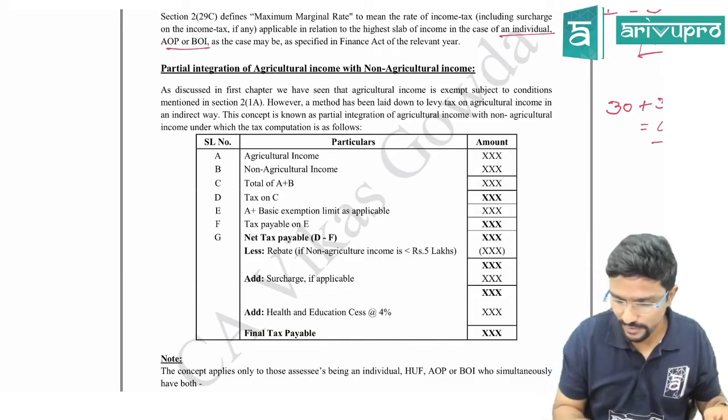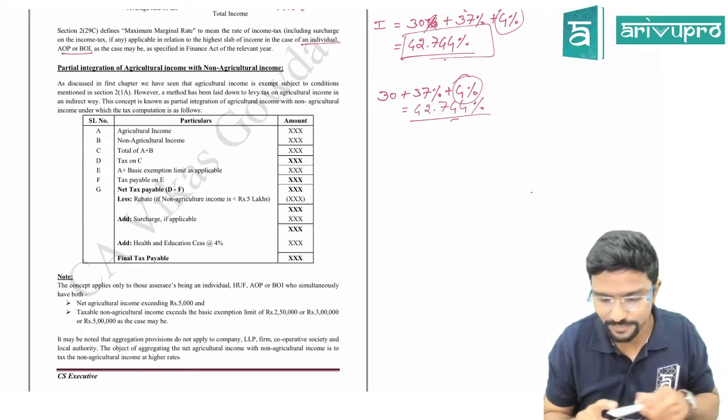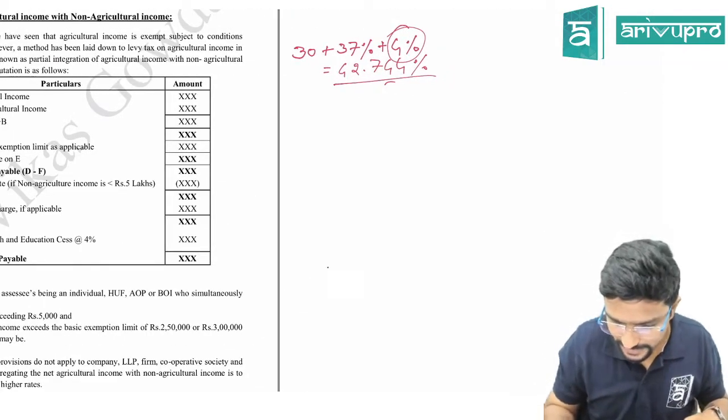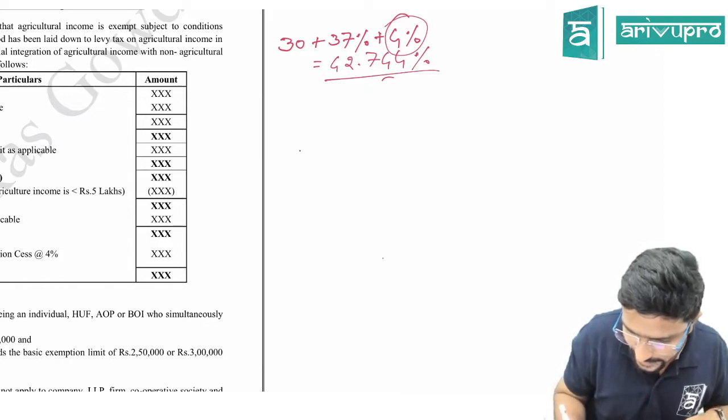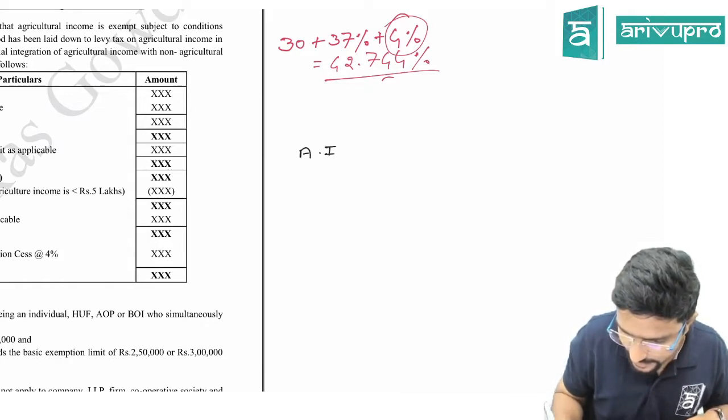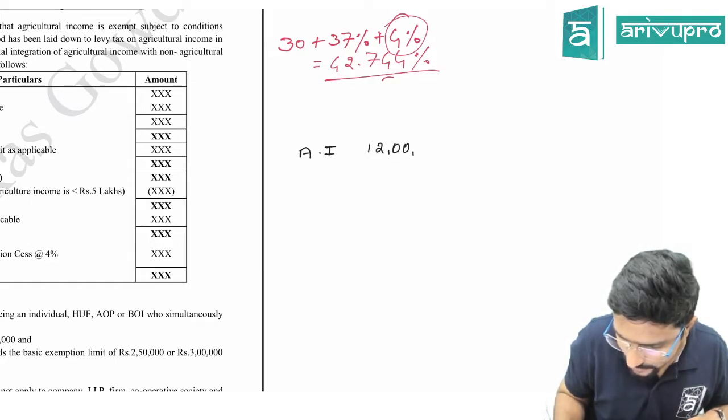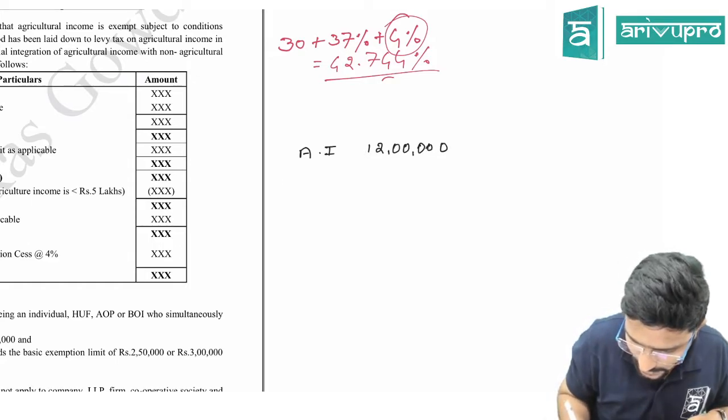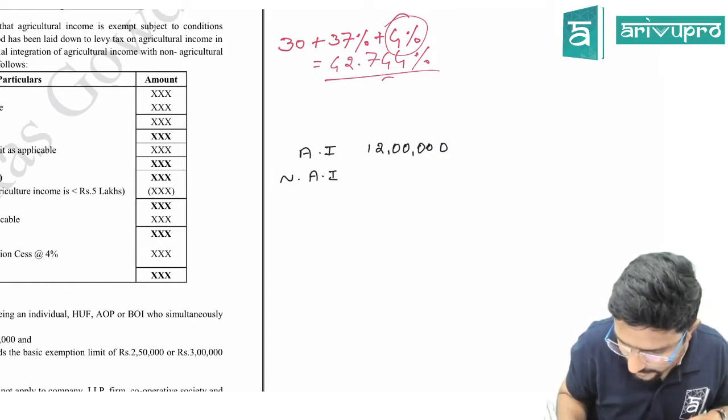For example, if you want me to quote an example, assume my agriculture income is 12 lakh and non-agriculture income is 7 lakh.